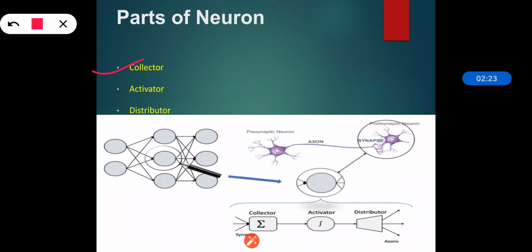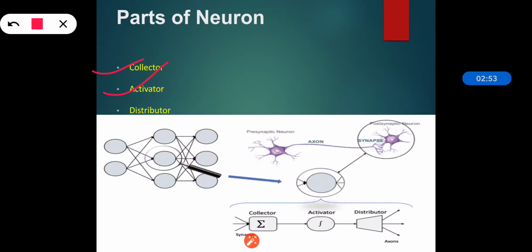So we can say its act is of aggregating the summation, and it is a very important part as it is aggregating the connection from the networks. That is collector, which is the important part of neuron.